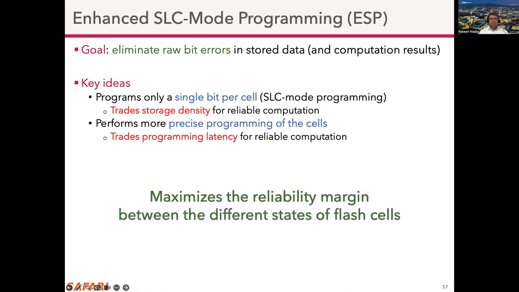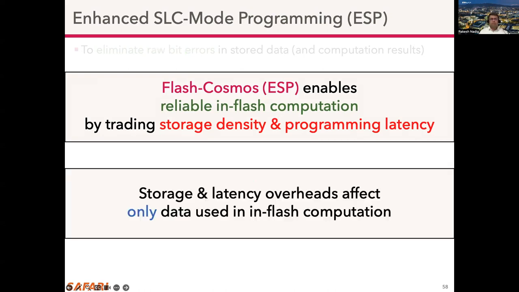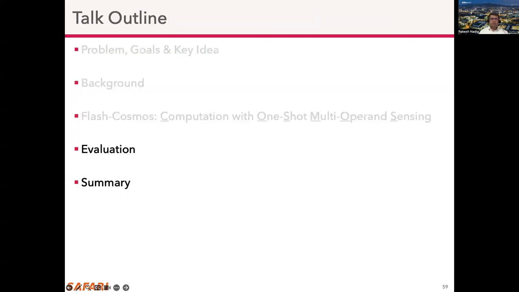So ESP maximizes the reliability margin between the different states of the flash cells. And ESP enables reliable in-flash computation by trading storage density and programming latency. And these overheads affect only data used in in-flash computation.